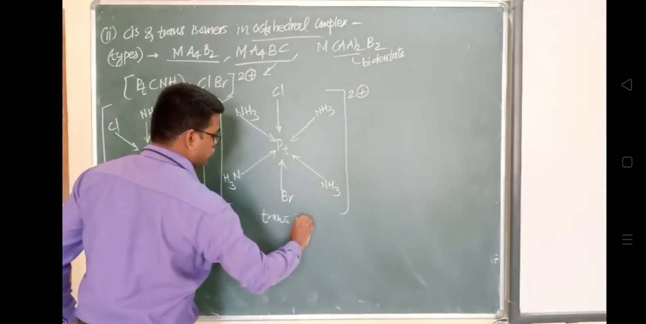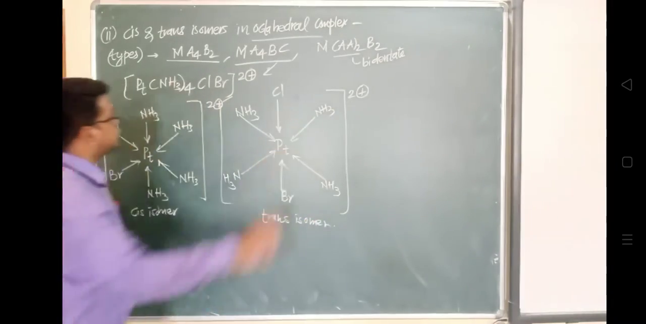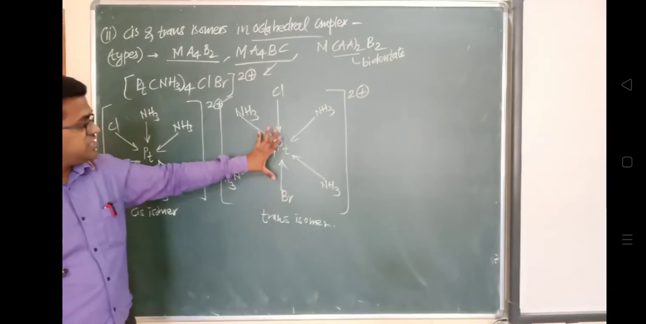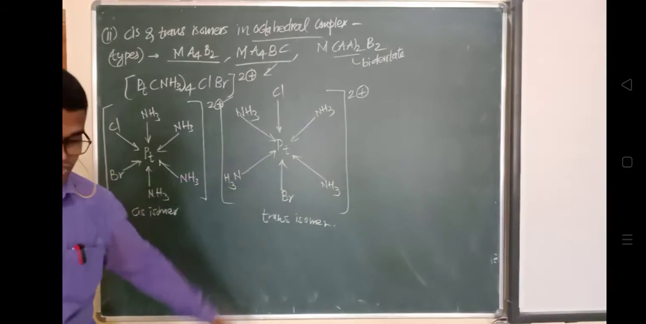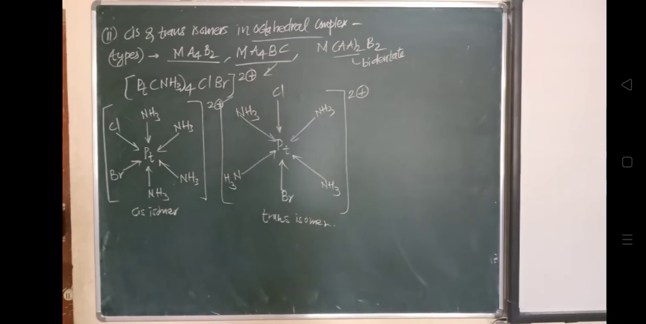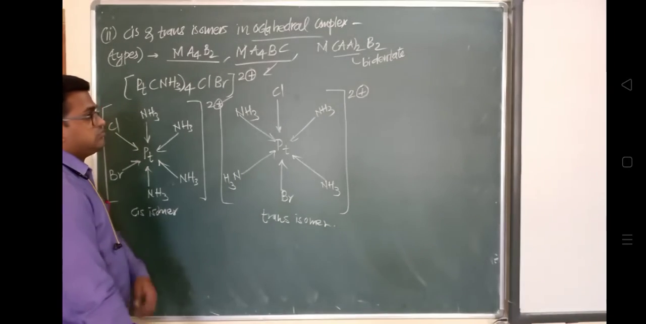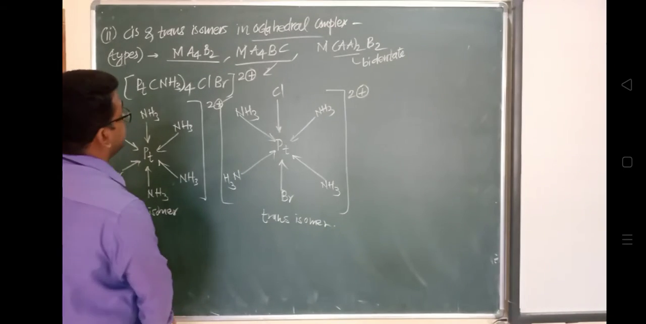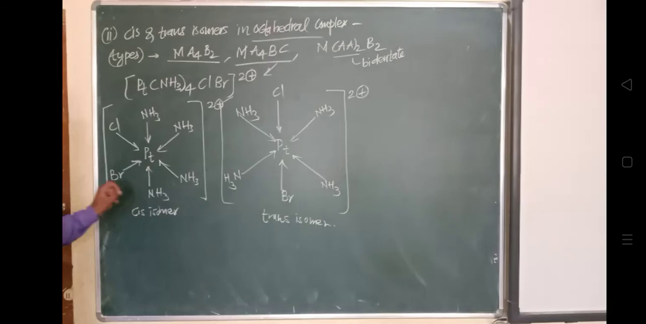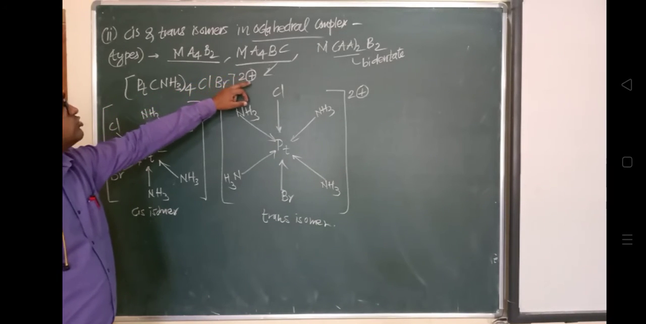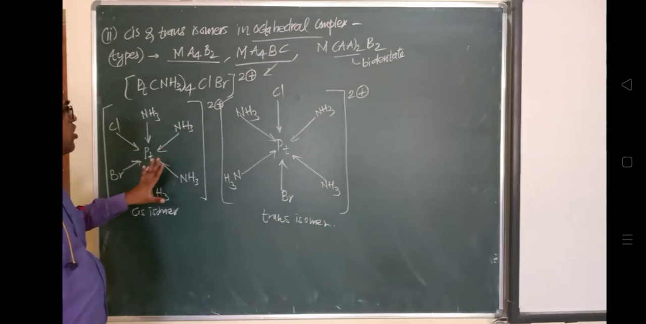It is the trans isomer because this NH3, this NH3, this NH3, this NH3 are opposite in direction to each other and they cancel their dipole moments, so it will be non-polar, and the other is polar. So this is the kind of cis and trans isomerism in an octahedral complex of MA4BC type.